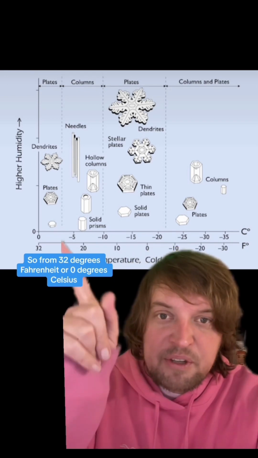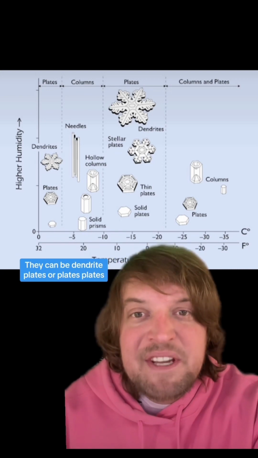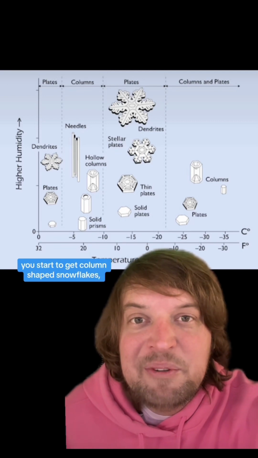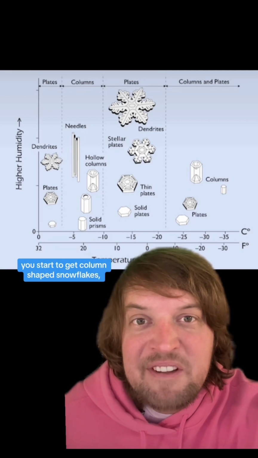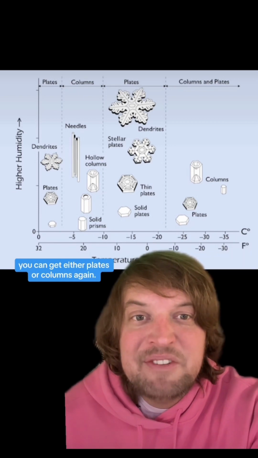So from 32 degrees Fahrenheit or 0 degrees Celsius, you get different types of plates. And they can be dendrite plates or plates depending on the humidity. Then as you keep getting colder, you start to get column-shaped snowflakes and then plates again. And then when you get way into the negatives, you can get either plates or columns again.